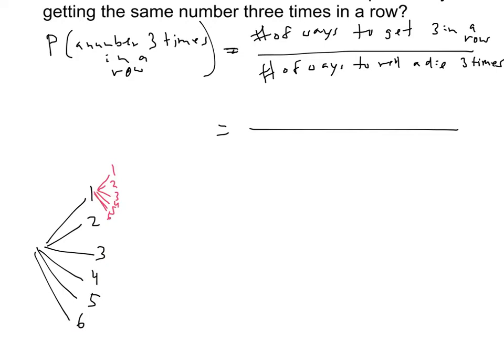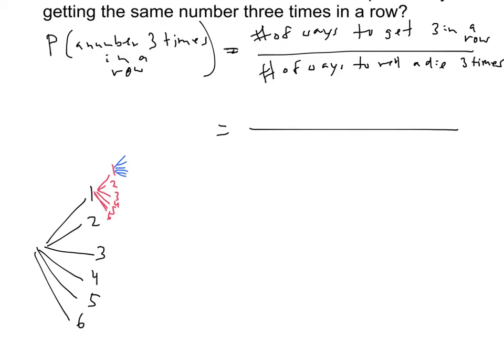And I'm not going to draw all these out, but I want you to see what happens. Each of these would have 6 more branches. So 6 initial branches, and then 6 more branches. 6 times 6 is 36. And then for the third roll, each of these 36 is going to have 6 more branches. So how many would that be?